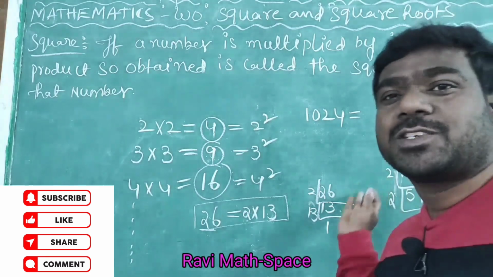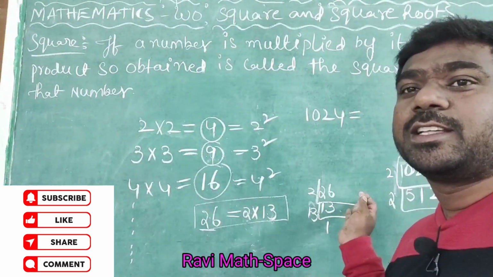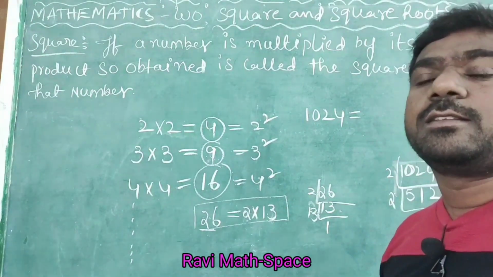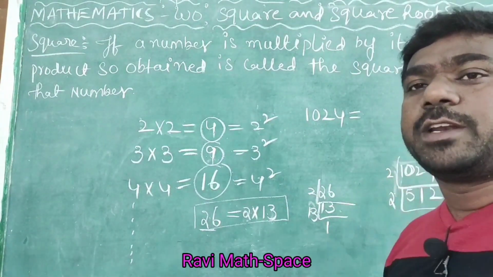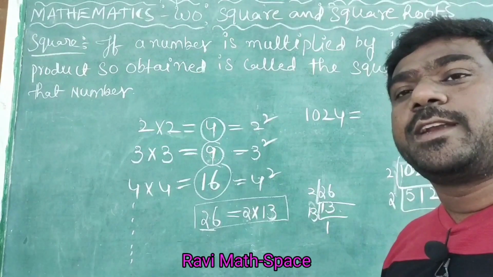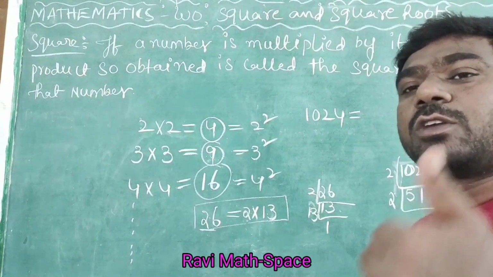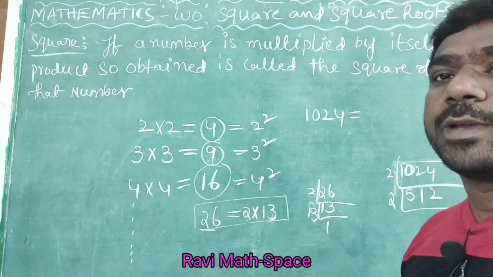Sir, you are doing it fast here. How can I understand? So how to find the prime factorization of given numbers? I have already explained it in the basic concept video. I will provide the link in the description box. You can watch it and learn the topic. Understand here?